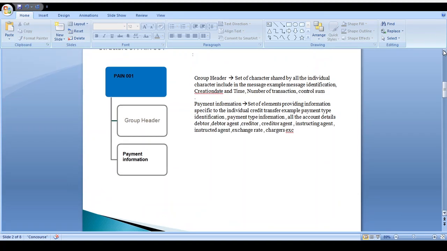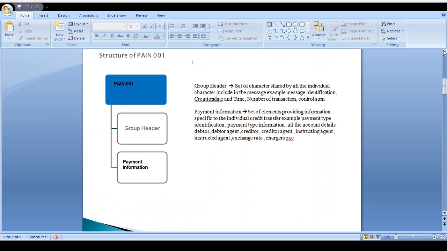How should the PAIN001 structure look? PAIN001 consists of a group header and payment information. Group header is the set of characteristics shared by all the individual transactions included in the message. For example, message identifier, creation date and time, number of transactions, control sum are all generic and mandatory information available in the group header. In the payment information tag, you can see how the payment should happen from the debtor to the creditor: the debtor and debtor agent involved, creditor and creditor agent involved, instructing party, instructed party, settlement amount, settlement date, and all the related charges. All this information is available in the payment information tag. Another content is the supplementary data, provided only for envelope and data details.